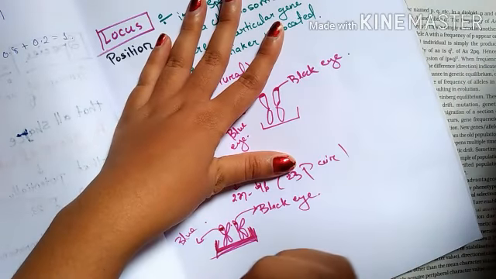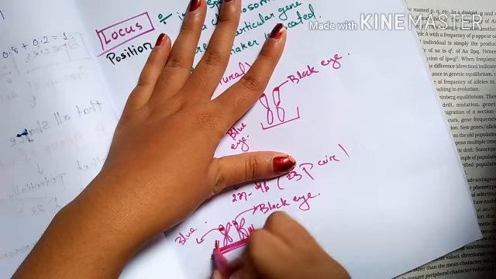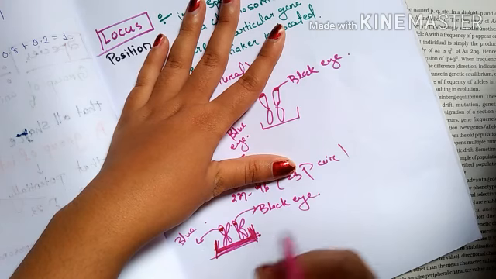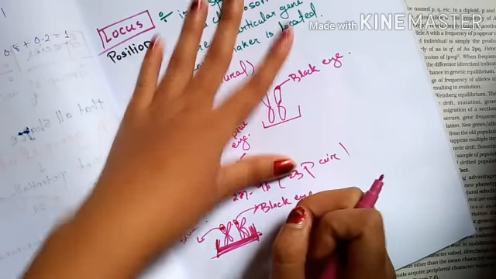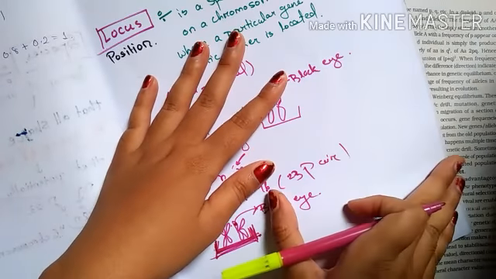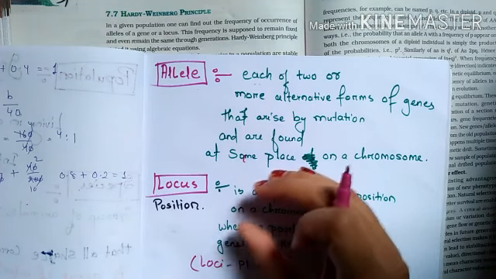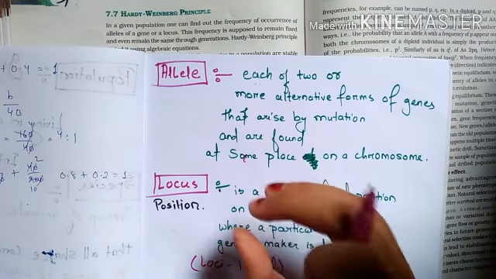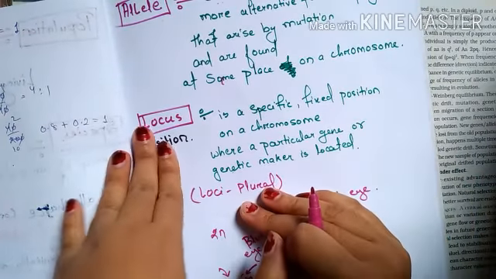I hope you all are clear about what is the locus and what is the allele. We consider this as the allele. So there are two alleles, this is one allele, this is one allele. For each character, an individual has two alleles. Locus means the position where the gene is present on the chromosome. That point is called the locus, and loci is the plural form of locus.